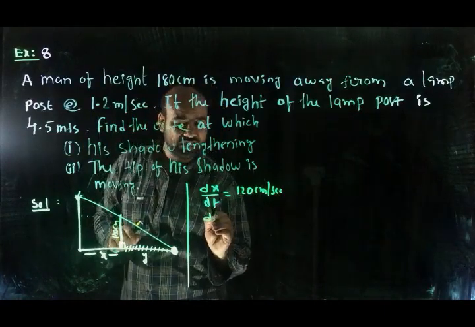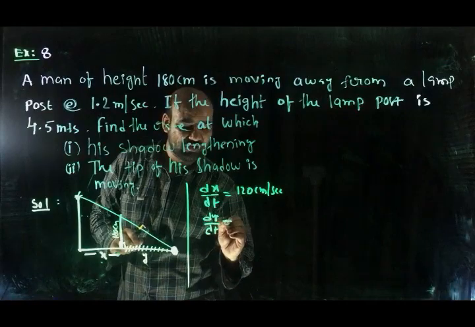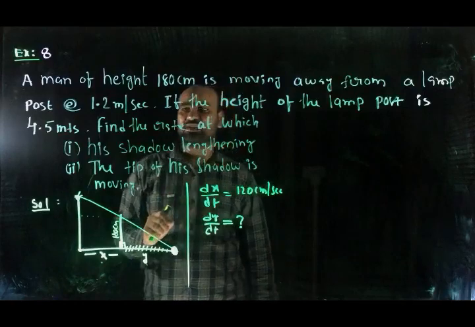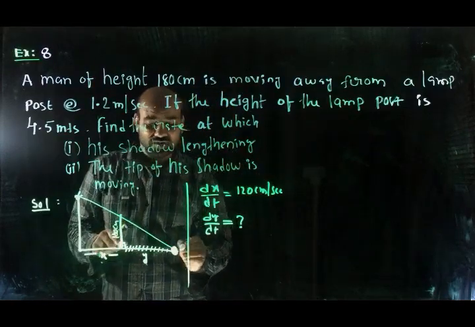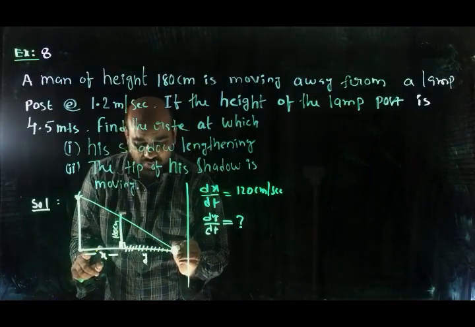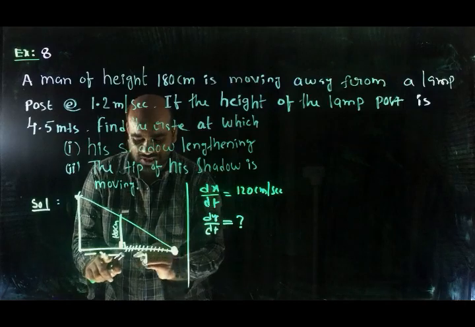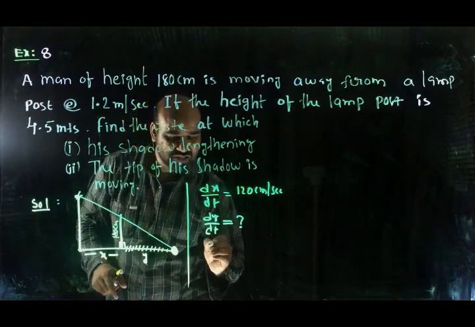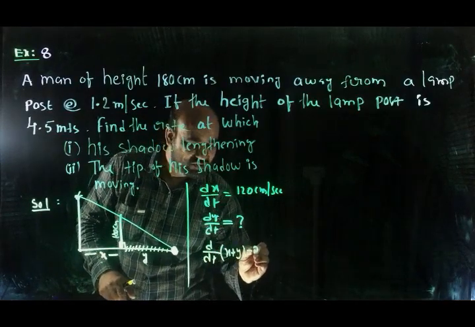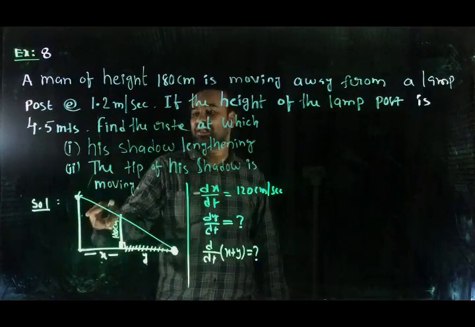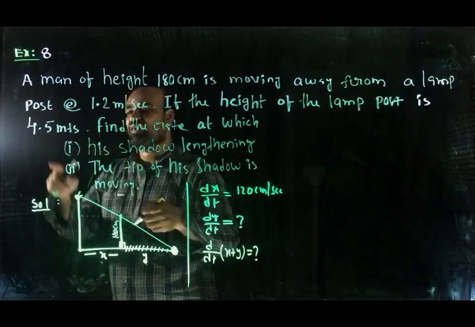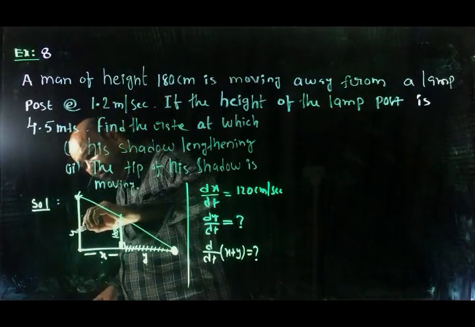Okay, so what should we find? dy by dt is equal to question mark: at what rate is the shadow lengthening? The next one is at what rate the tip of the shadow is moving. The distance from the tip of the shadow to the lamppost is x plus y. At what rate x plus y is changing means d by dt of x plus y is equal to question mark. Also given, the height of the lamp post is 4.5 meters. Again I want to convert to centimeters, so I can say 450 centimeters.